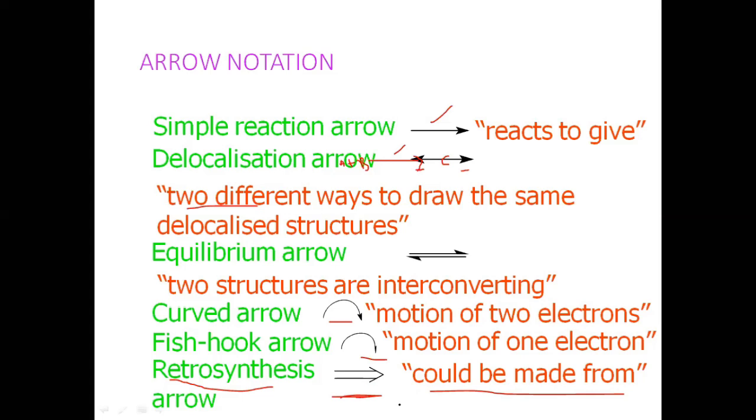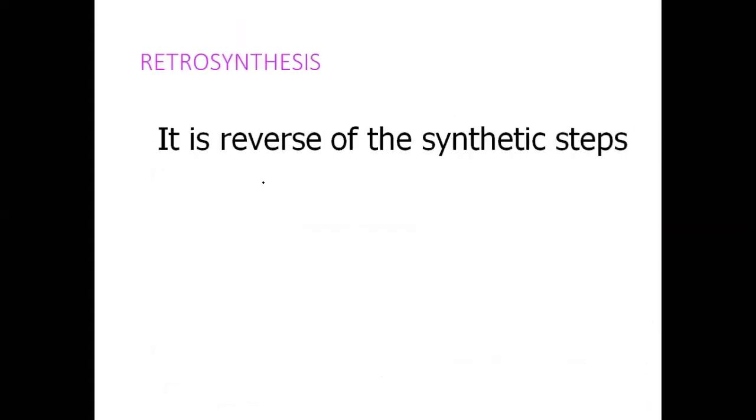This stands for 'could be made from'. It is not real, it is actually a visualization of the cleavage of particular systems. By using these cleaved systems, you can reconstruct the target molecule. That's why retrosynthesis is a visualization approach, cleavage of certain particular bonds. That's why this notation stands for 'could be made from'. So now, what is retrosynthesis? It is a reverse of the synthetic steps.